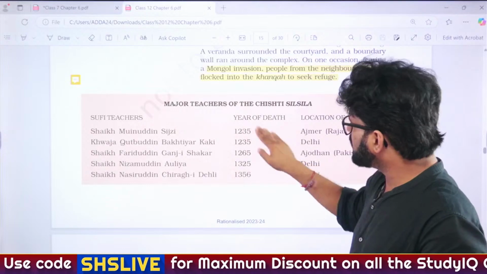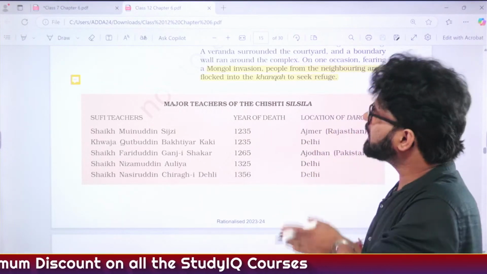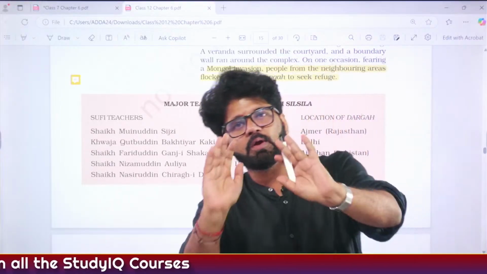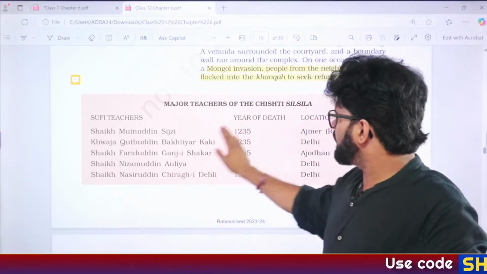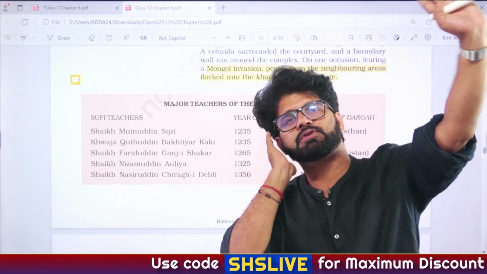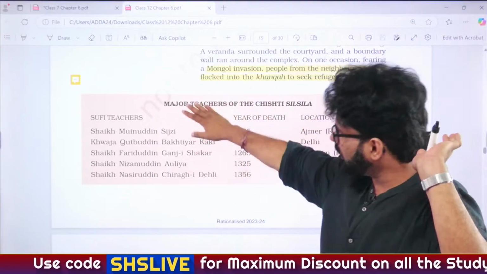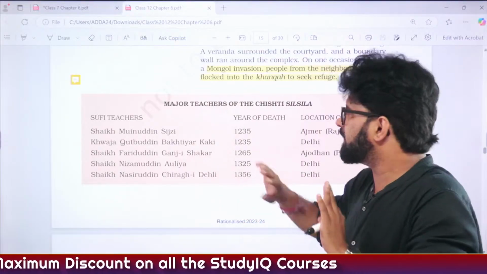So 1235, who is the Delhi Sultanate ruler? I hope by now you people remember that 1206 till 1526 is the Delhi Sultanate. So when we are talking about their year of death, you have to corroborate it with who was the Delhi Sultanate ruler when these guys died, and all these four are very important. And out of these also, I will tell you who are very, very, very important.